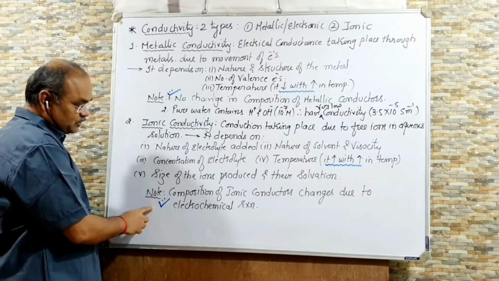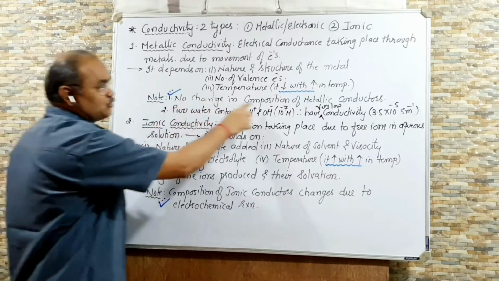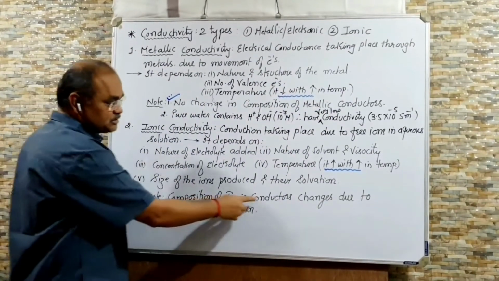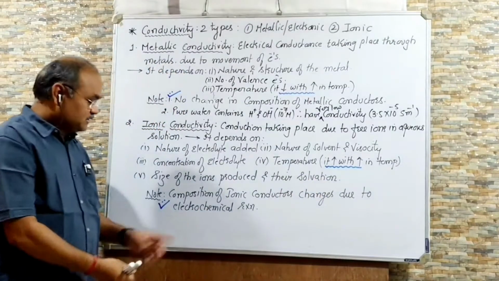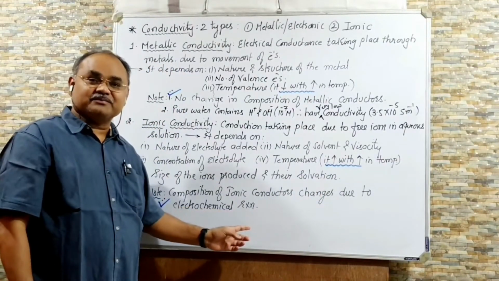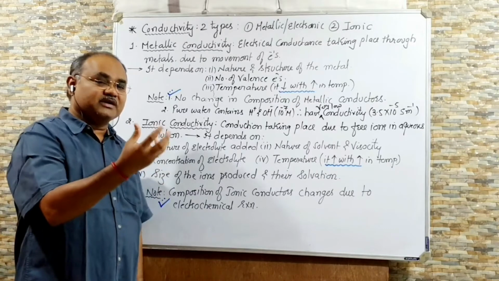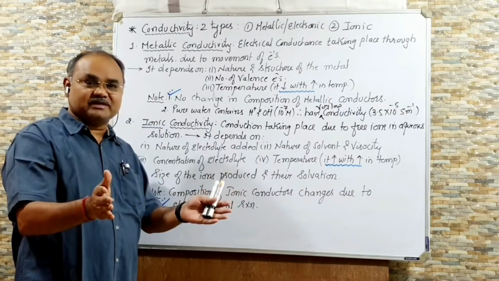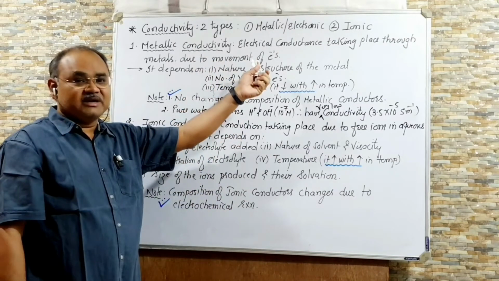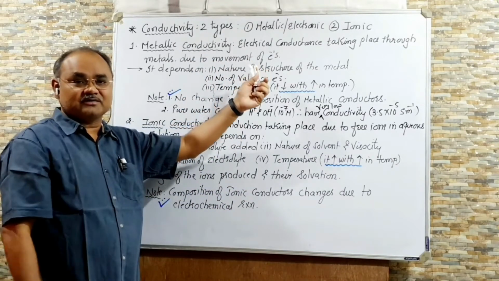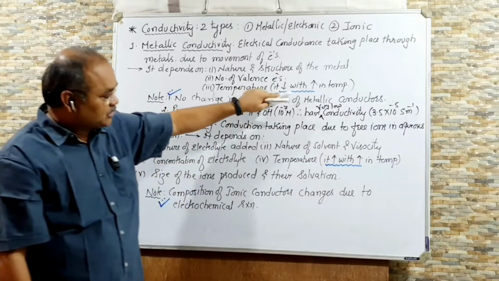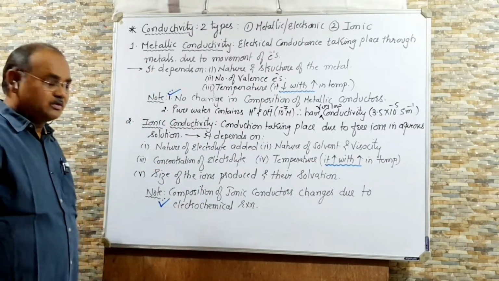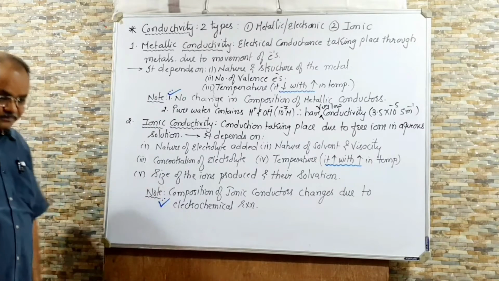Here also there is one note. We have written that there is no change in the composition of metallic conductors, but the composition of an ionic conductor changes due to electrochemical reaction. Initially you take the electrolyte NaCl, but when you dissolve it in water, it is dissociated, while metals are not dissociated due to the flow of electrons. So these two points are very important: one about temperature and the second about composition. You can take the screenshot.